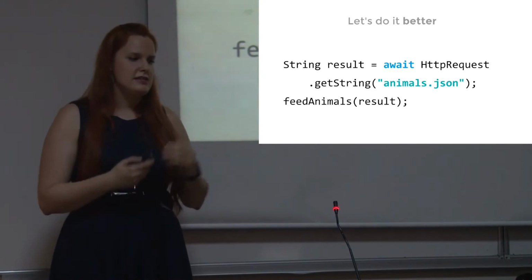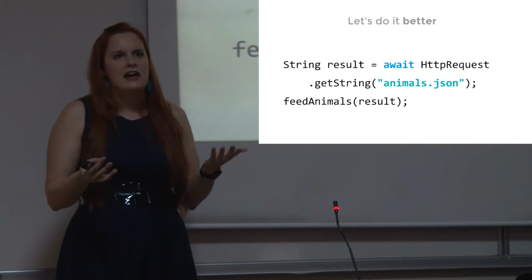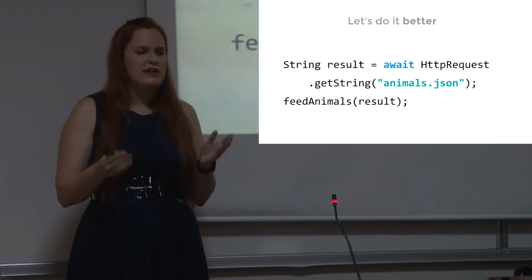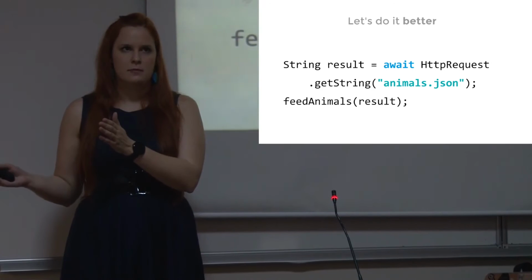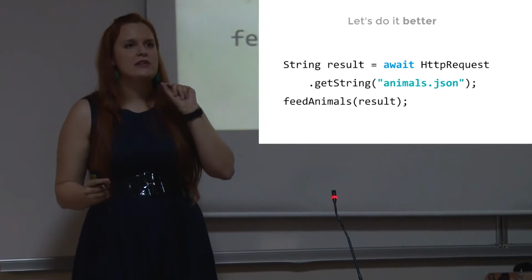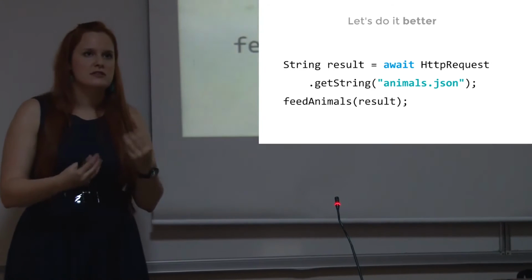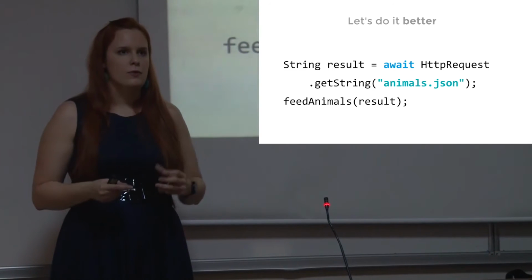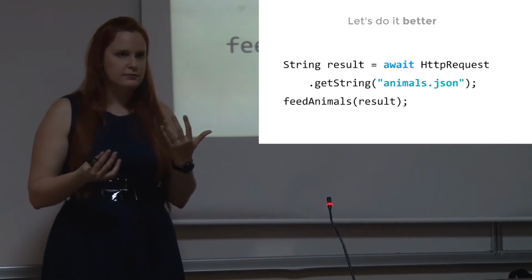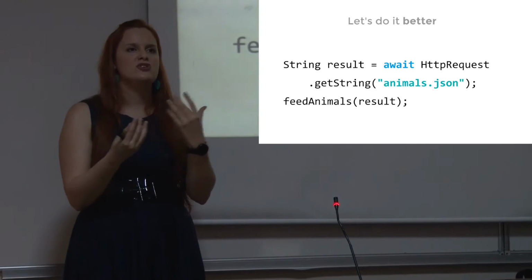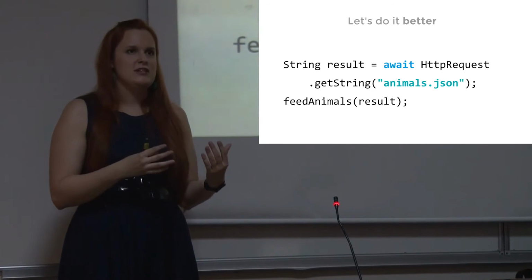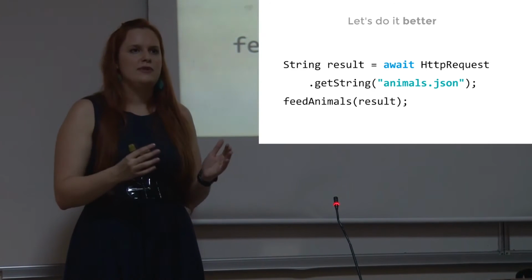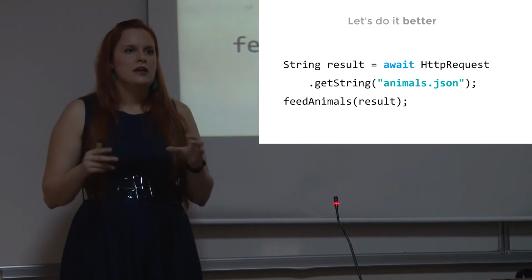So here you can see, what is the first thing I need to do? I need to do a request to the server. So I will do an HTTP request, get string for the JSON. But I need to asynchronously wait for the value, for the JSON from the server. So I'll write await there. So it will asynchronously await, and when I get the value, when I get the JSON, it will be provided into my variable called result, and after that the feedAnimals function is called with the variable result as the parameter.